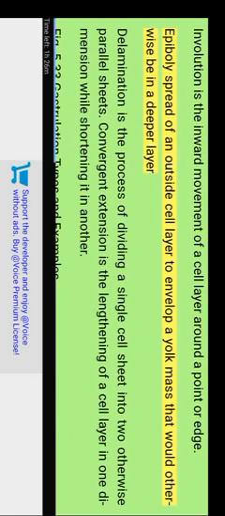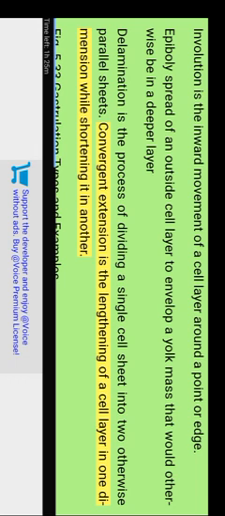Epiboly is the spread of an outside cell layer to envelop a yolk mass that would otherwise be in a deeper layer. Delamination is the process of dividing a single cell sheet into 2 otherwise parallel sheets. Convergent extension is the lengthening of a cell layer in one dimension while shortening it in another. Figure 5.33: gastrulation types and examples.